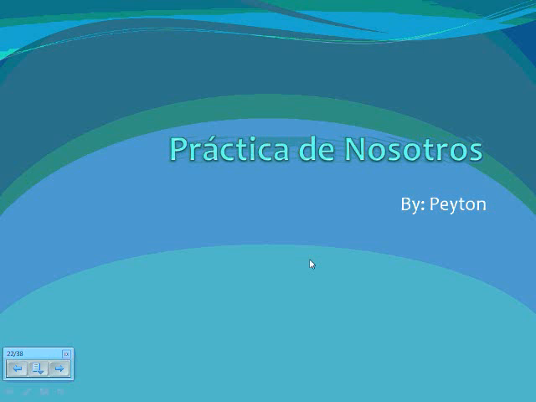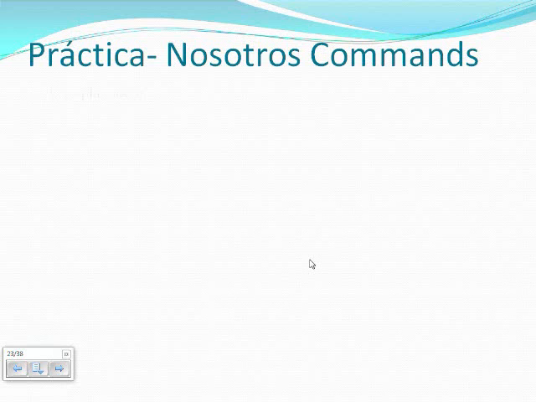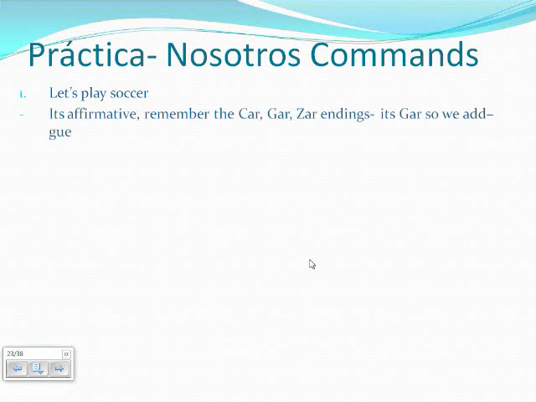Let's practice the nosotros commands. Number 1, let's play soccer. This command is affirmative, and remember the car, gar, zar endings. This is a gar ending, so we need to add GUE. So in the end, the command will be juguemos al fútbol.